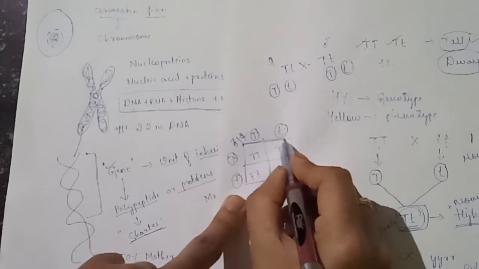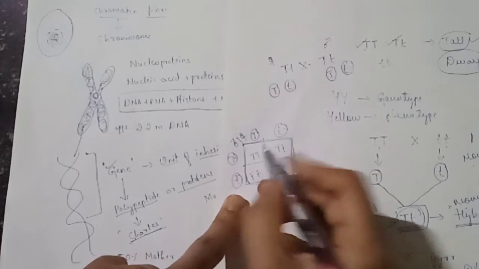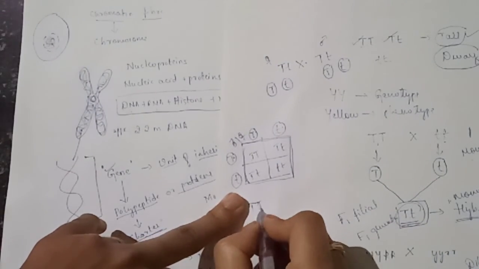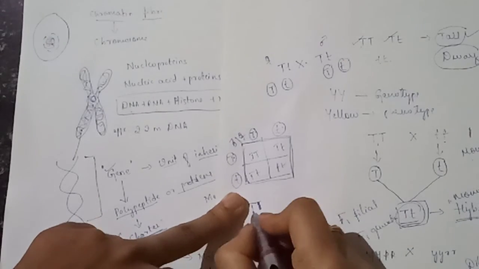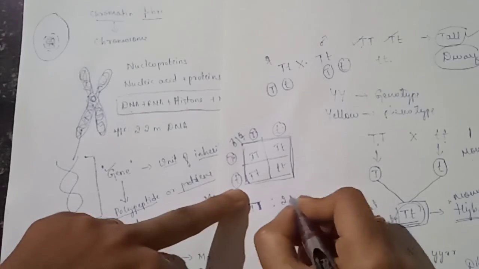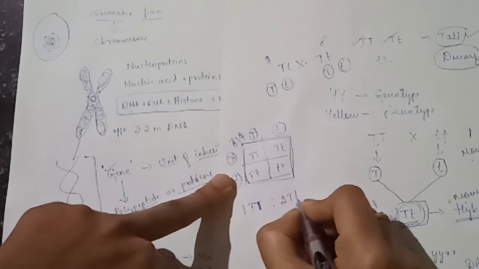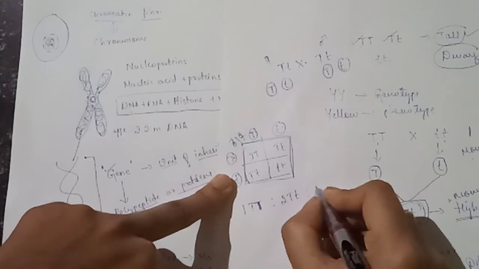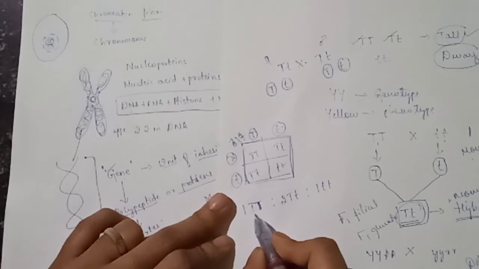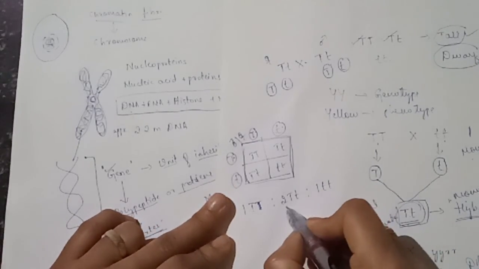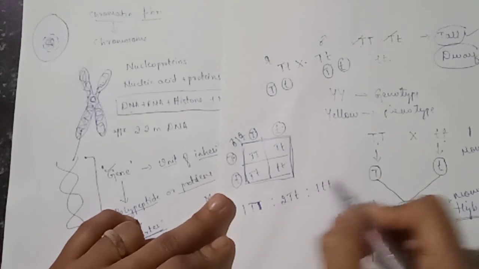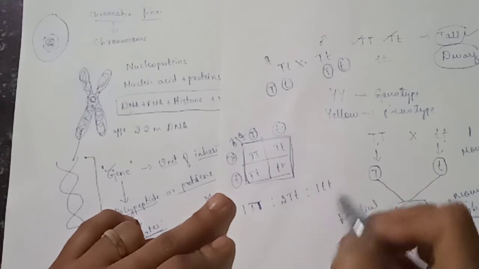This is the checkerboard which represents all possible genotypes. What are the genotypes in the offspring? One capital T capital T, two capital T small t, and one small t small t.